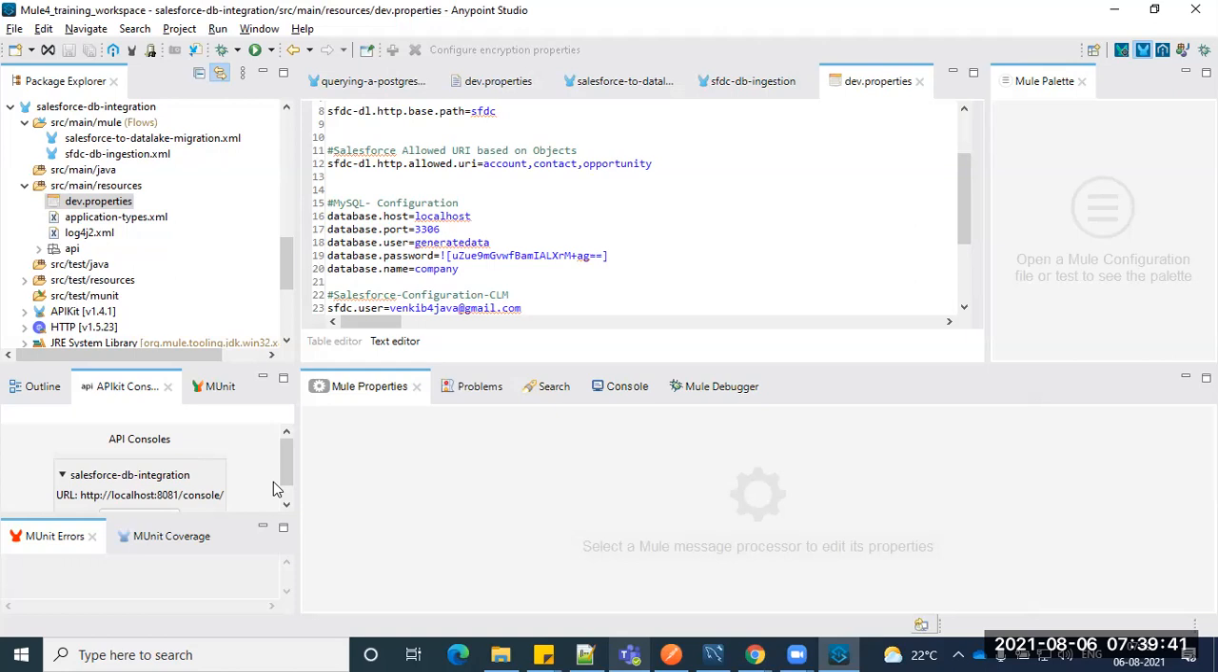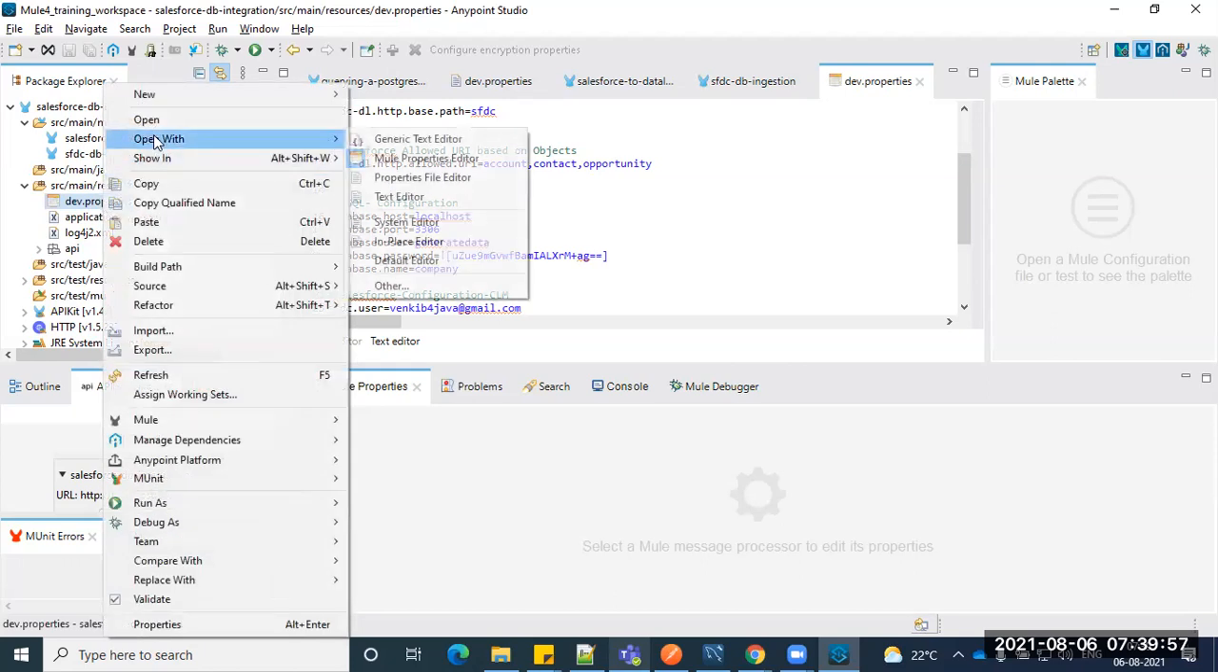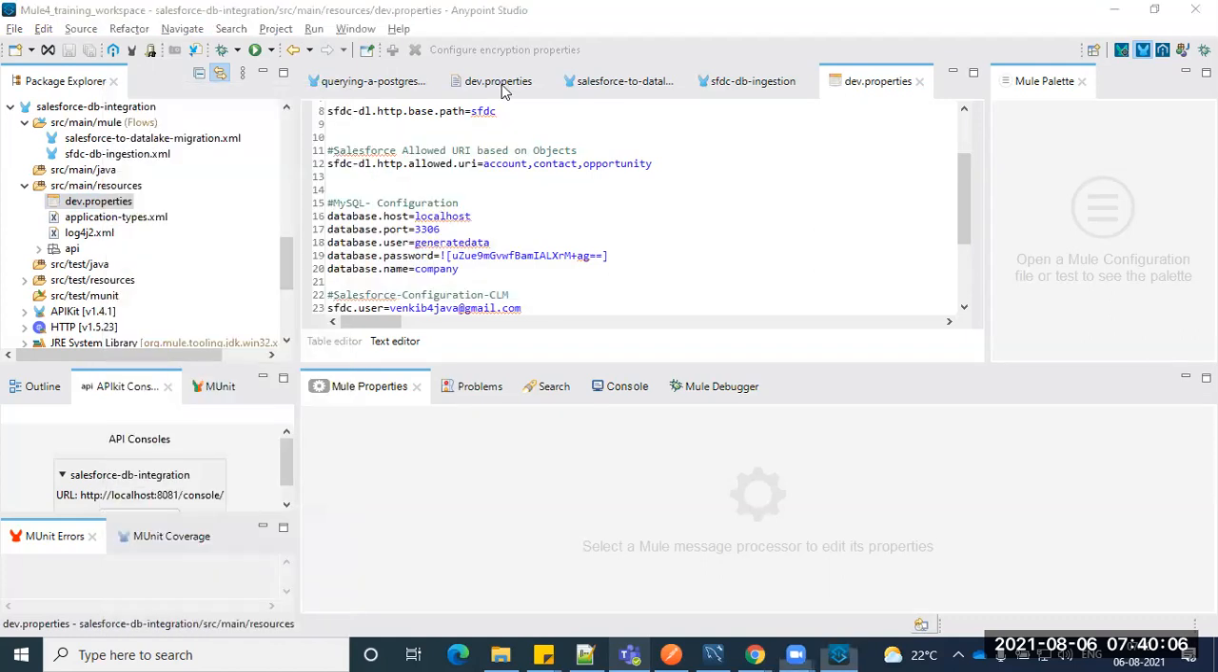Once you've done that, you can see it in the manager, under available software, you can see the plugin. Once you've done that, right click on your properties. Once you add that plugin, only then can you see the Mule properties editor, guys. Otherwise, you won't be able to see the properties editor.